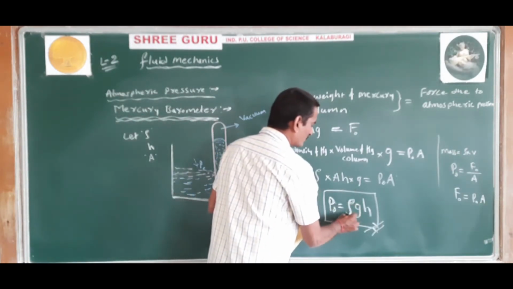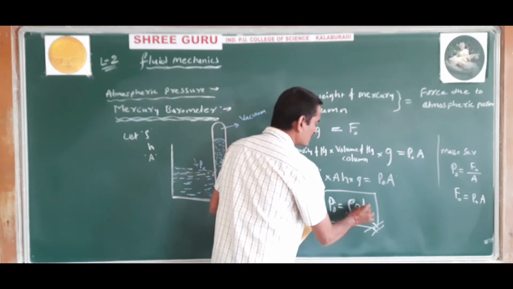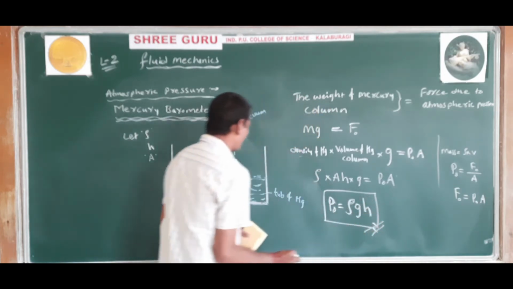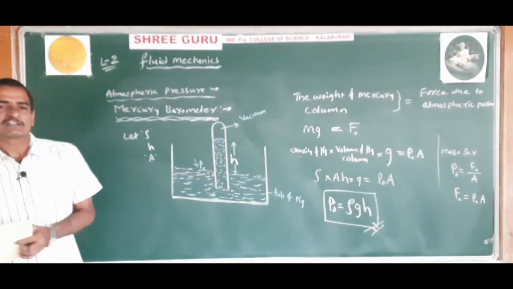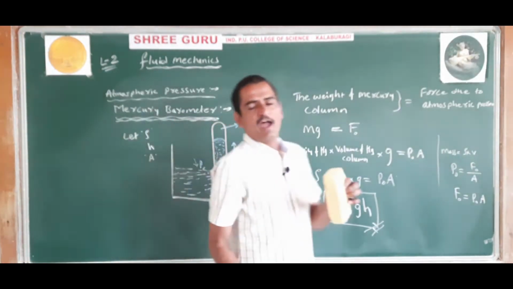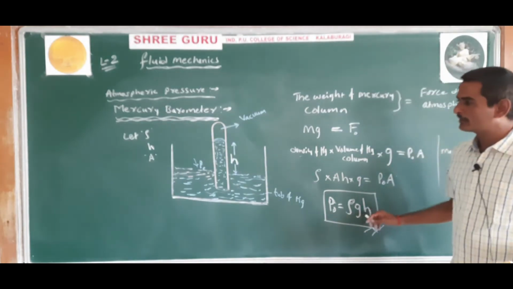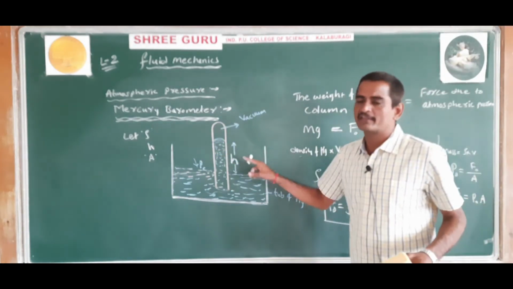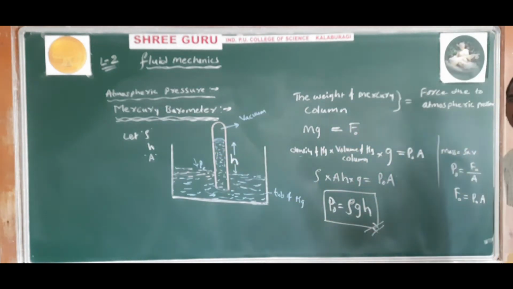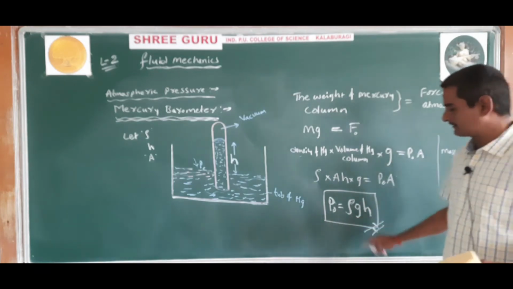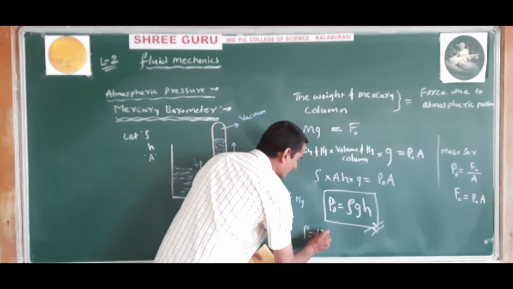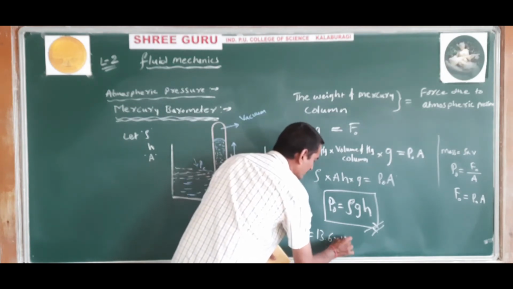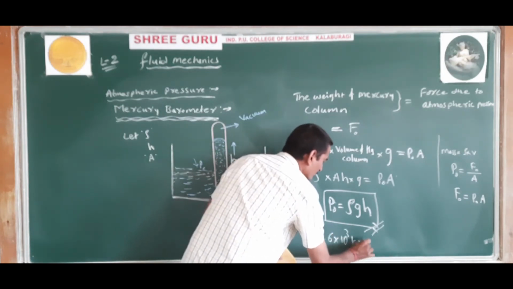What is rho? Rho is the density of the mercury, g is the acceleration due to gravity, and H is the height of the mercury inside this glass tube. So by knowing the height of the mercury inside the glass tube, we can calculate the atmospheric pressure, because density of mercury is constant, that is 13.6 into 10 to the power 3 kg per meter cube.